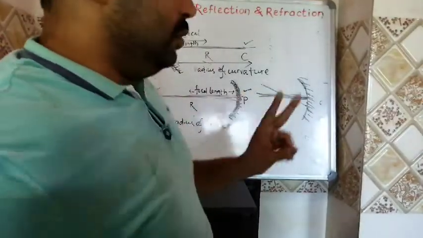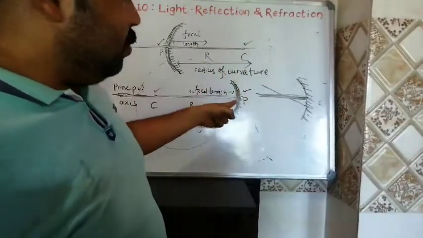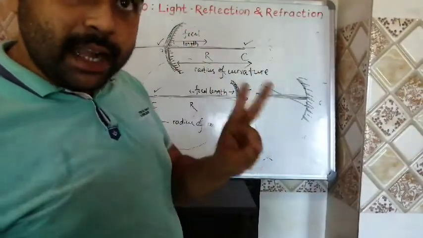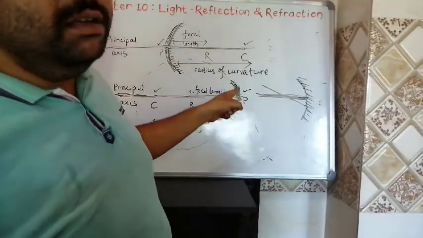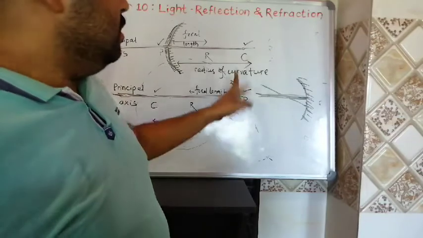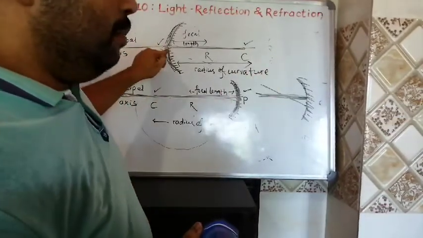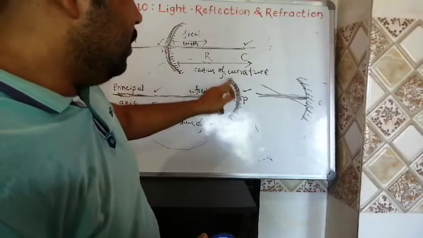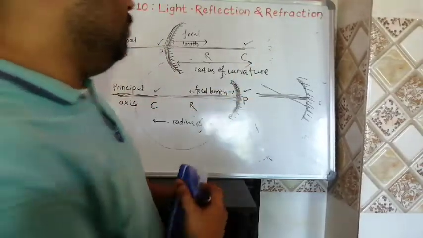So the principal axis is doing two things. First thing, it is passing through the pole of the mirror. Second thing, it is perpendicular to the plane of the mirror. Right. So this is all about principal axis. It is passing through the pole as well as it is perpendicular to the plane of the reflecting surface of the mirror. Then sixth one.